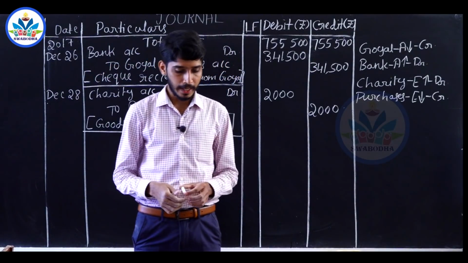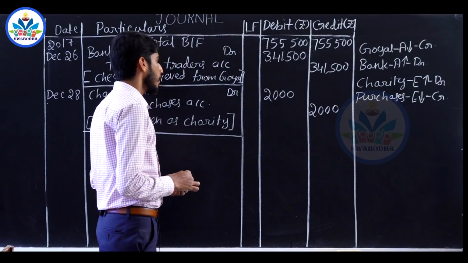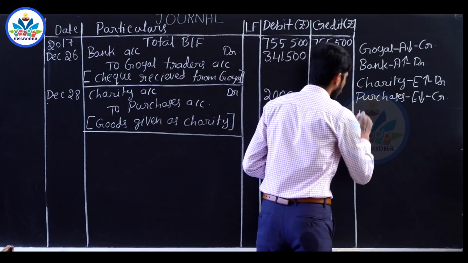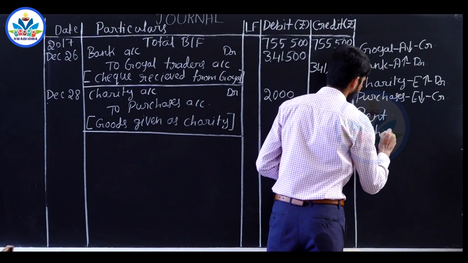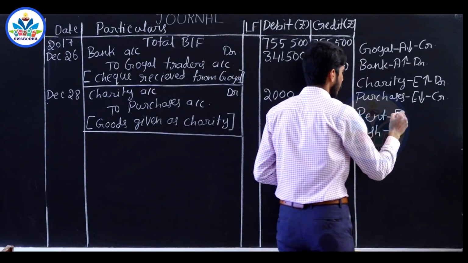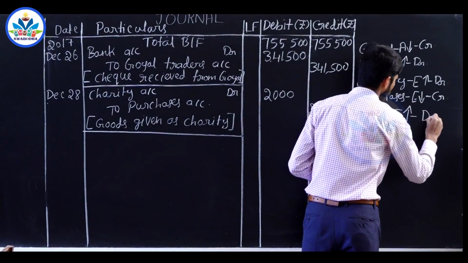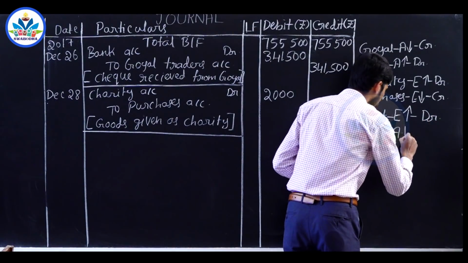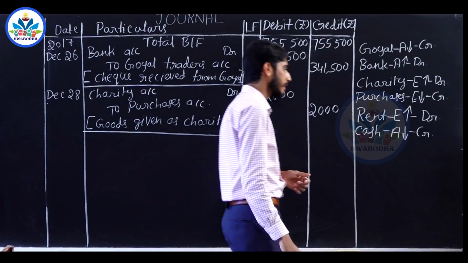Next, on 29th, rent paid, rupees 3,000. Payment of rent, accounts involved are rent account and cash account. Rent is an expense, cash is an asset. When you make the payment of rent, expense value increases, it has to be debited. Cash is going out of the business, balance reduces, it has to be credited.